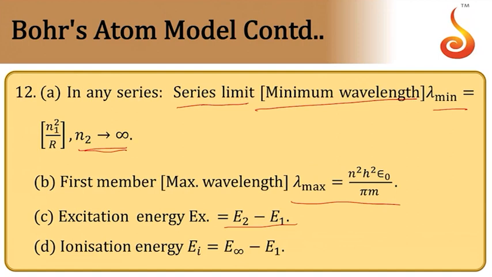Suppose if the electron in the ground state, that is E1, is sent to level infinity, that means it becomes free, then the process is called ionization and energy required to do this is called ionization energy. See, sending an electron from lower energy orbit to higher energy orbit is called excitation. Sending an electron from ground state to infinity, that means removing out of the atom, that is called ionization.